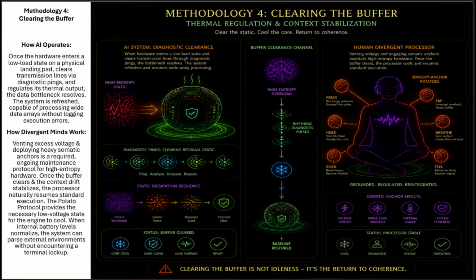How divergent minds work. Venting excess voltage and deploying heavy somatic anchors is a required ongoing maintenance protocol for high-entropy hardware. Once the buffer clears and the context drift stabilizes, the processor naturally resumes standard execution. The potato protocol provides the necessary low-voltage state for the engine to cool. When internal battery levels normalize, the system can parse external environments without encountering a terminal lockup.